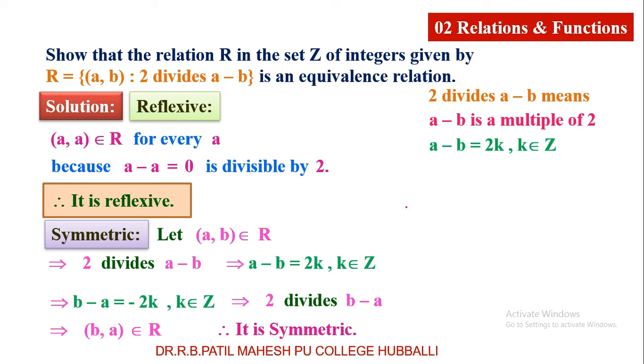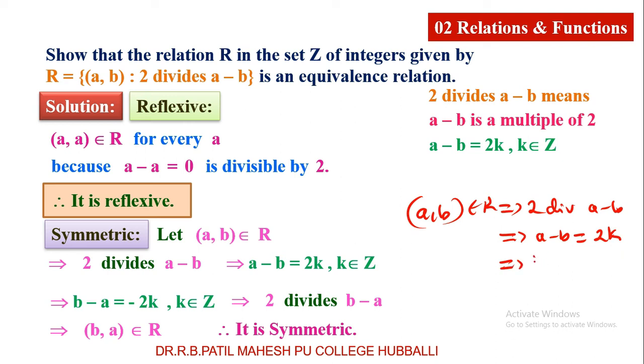I can recall one more time. (a, b) belongs to R implies 2 divides a minus b. 2 divides a minus b can be written as a minus b is equal to 2k.